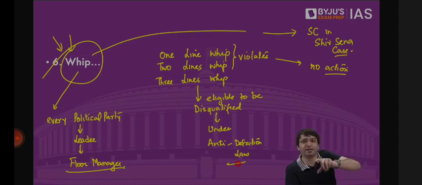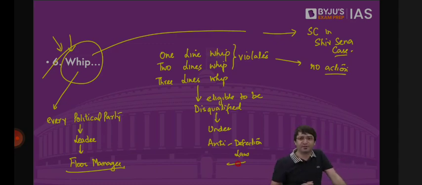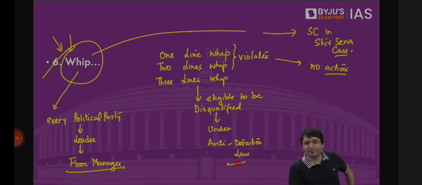You are suspended from your college. That doesn't mean you are not part of the college. You're still part of the college, but you can't attend the college for 7 days or 10 days or 20 days. You're suspended from the class by one teacher, me. That means you can't attend the polity class, but you can attend other classes. Suspension is not vacancy. So even those members who are suspended are included in calculating effective majority. Clear? If you violate a one-line whip or two-line whip, no action will be taken against you. But if you violate a three-line whip, action may be taken against you. You may be disqualified under anti-defection law.